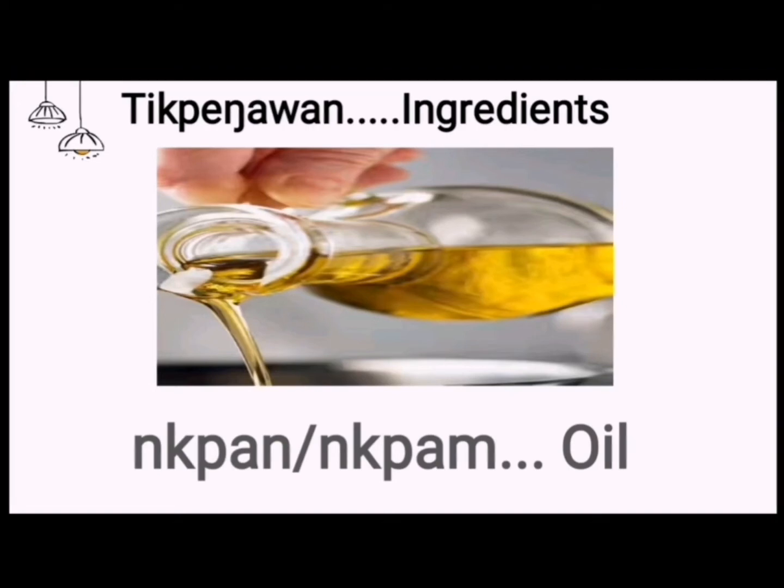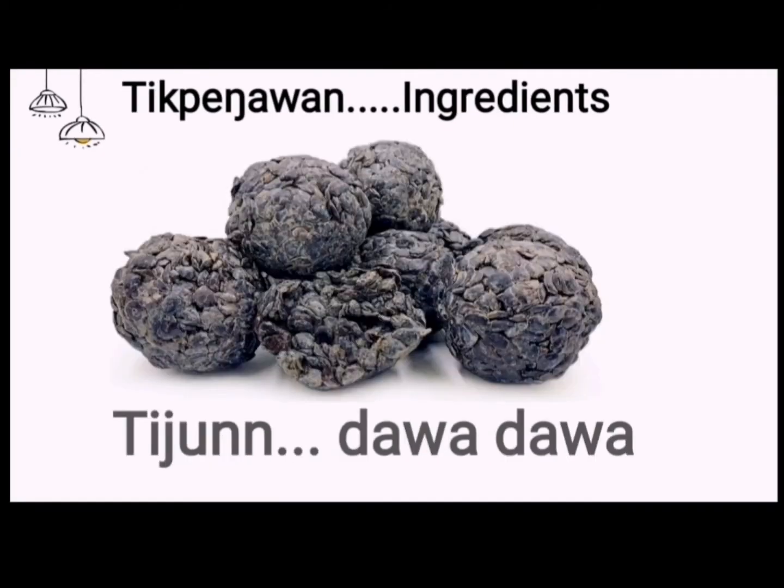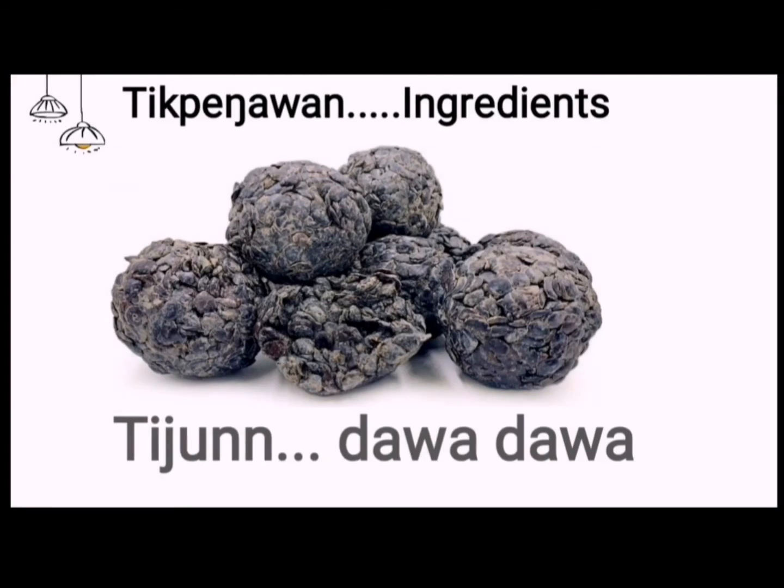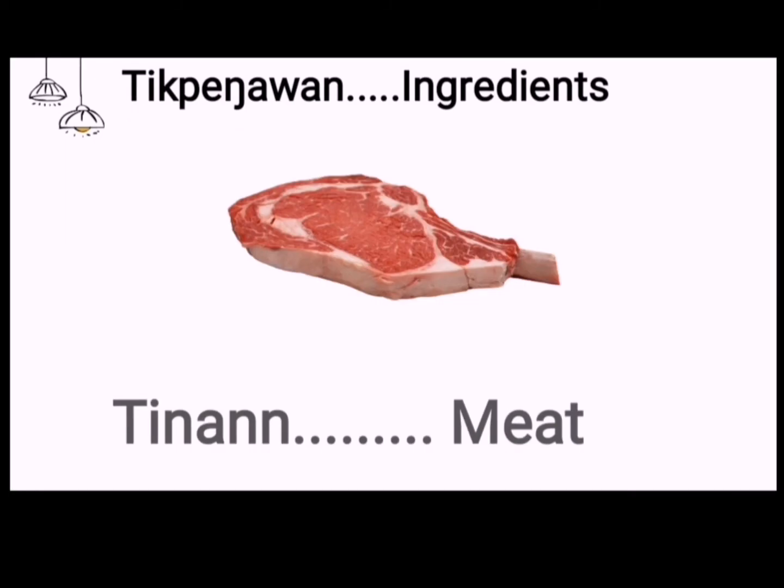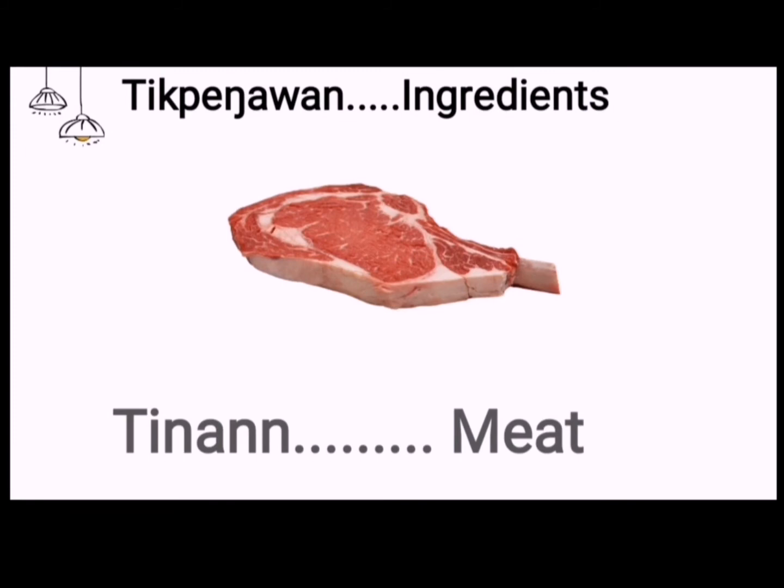Tijunn is dawa. Tinann is meat. We have various types of meat.